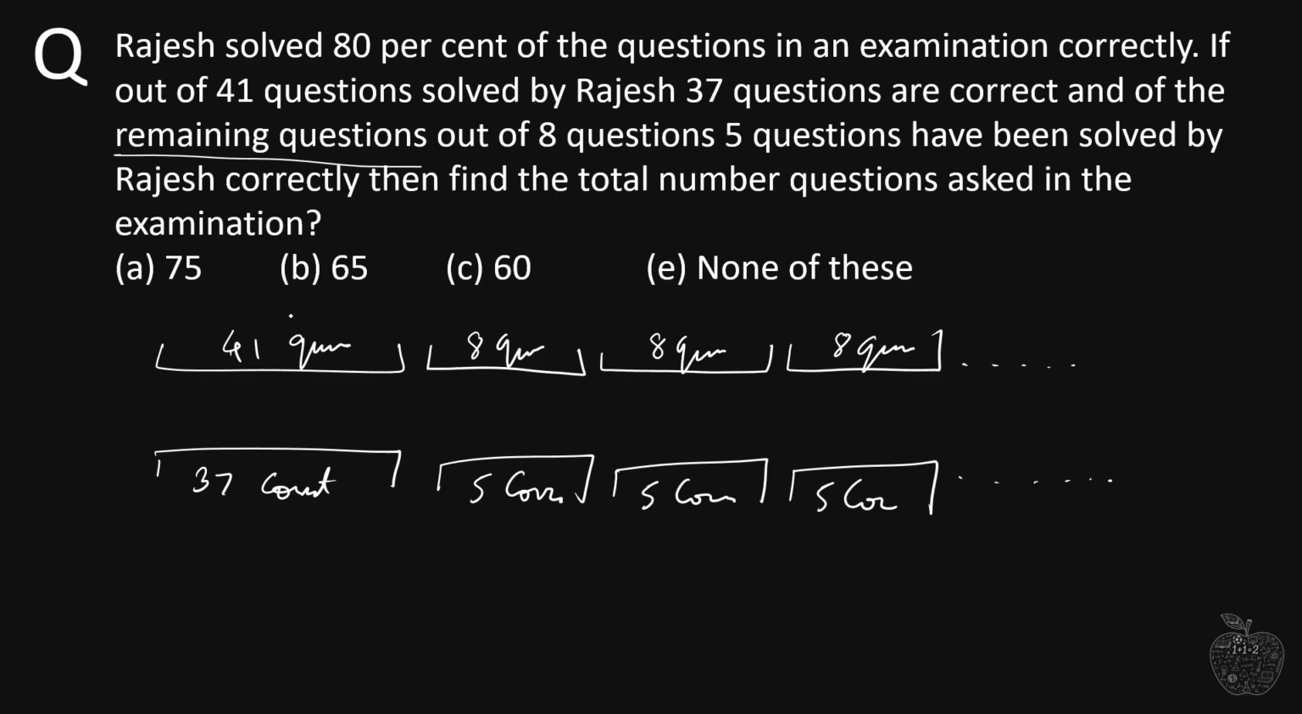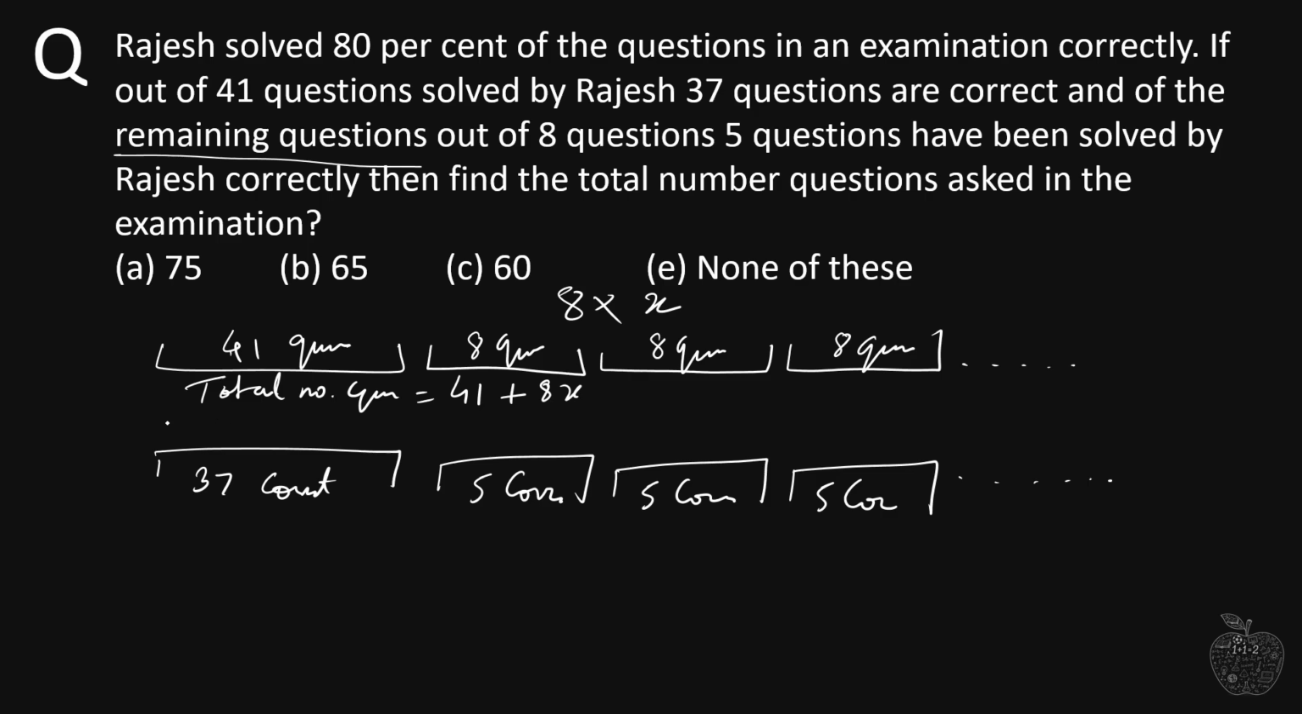Now pay attention. We are given that 41 questions have been solved. After those 41, for every 8 questions solved by Rajesh, 5 of them are correct, and this 8 is repeating, we don't know how many times. Let's say it repeats x times. So 8x gives the total number of remaining questions. The total number of questions will be 41 plus 8x.